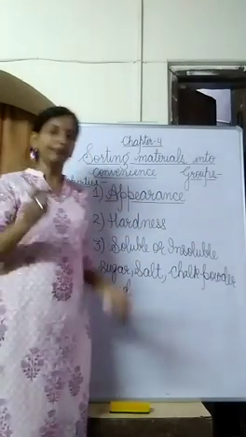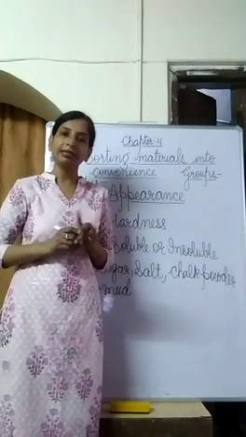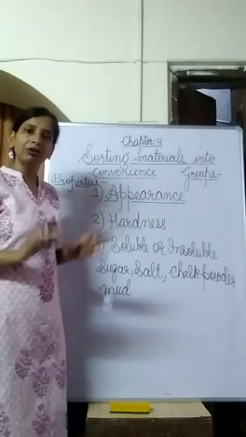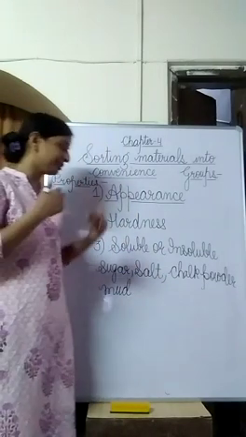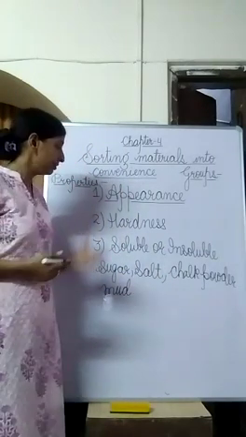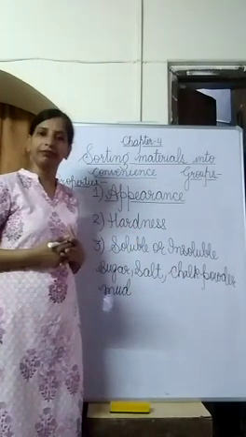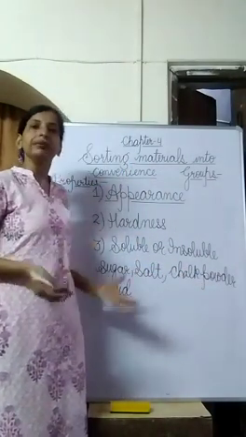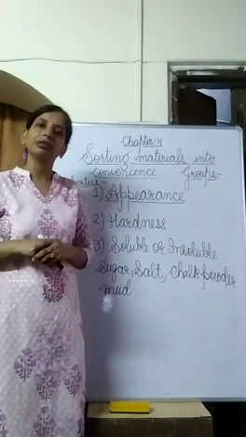Now you dissolve them, but you will find after some time that sugar and salt are not visible in water now. They get dissolved in water. It means sugar and salt are soluble in water. On the other hand, chalk powder and mud will settle down at the bottom of the container.